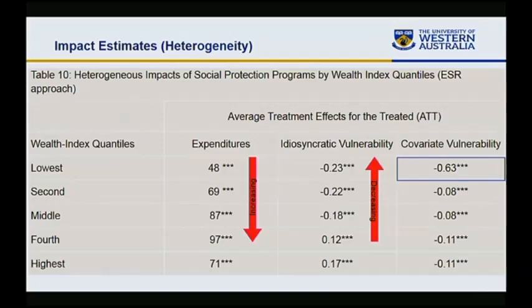One study suggests that about 80% of the private transfers from family and friends simply disappear if a household in the lowest quintile takes benefits from government programs. So that could be an explanation.